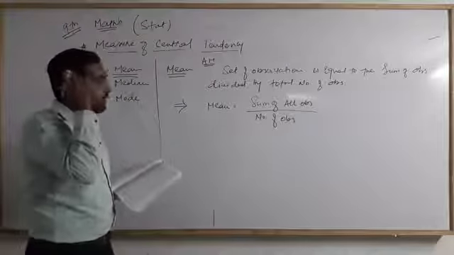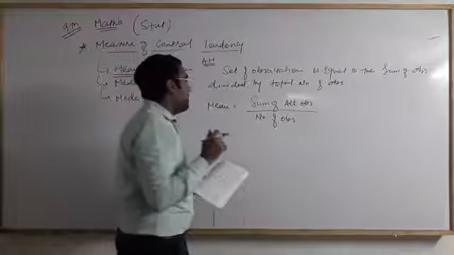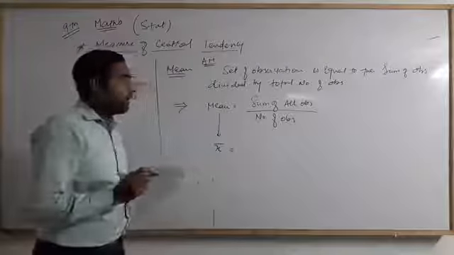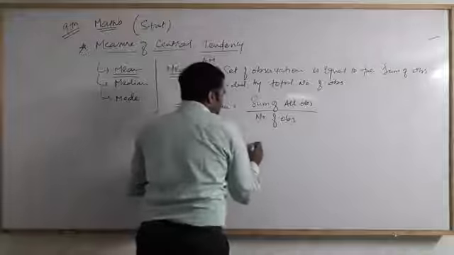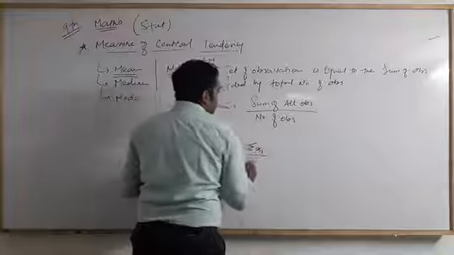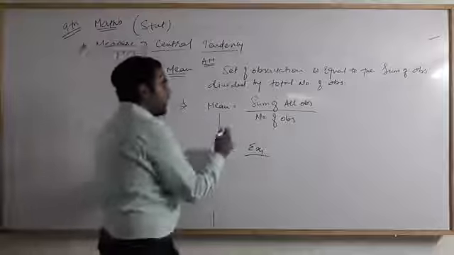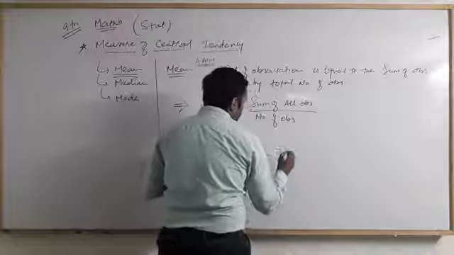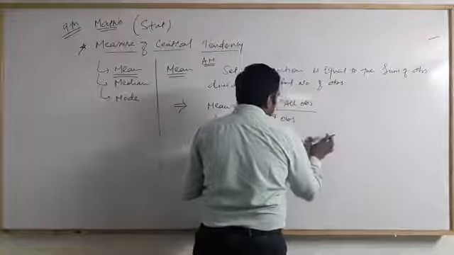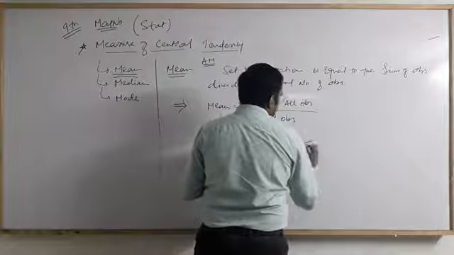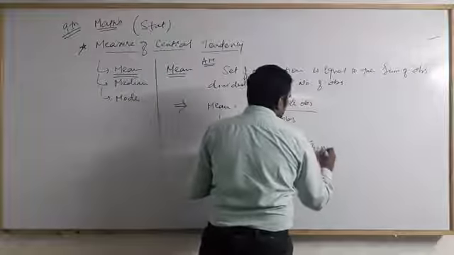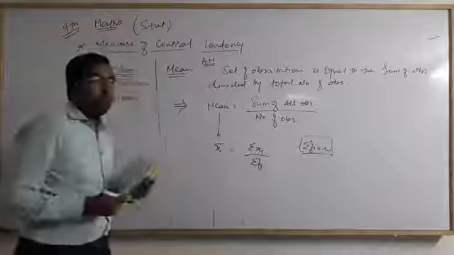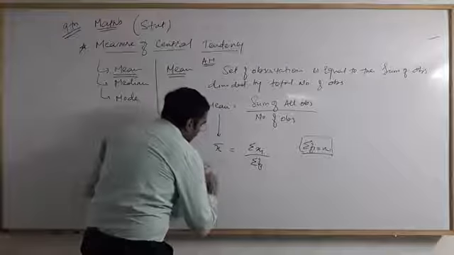Statistically we define the mean as x bar equal to the sum of all observations, that is sigma xi, divided by the number of observations, that is sigma fi, or you can say sigma fi equals n, where n means the number of observations.